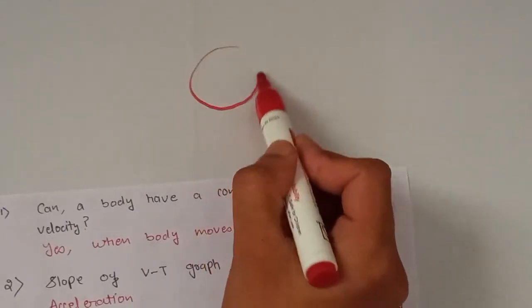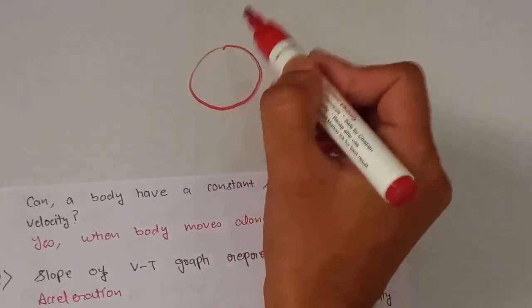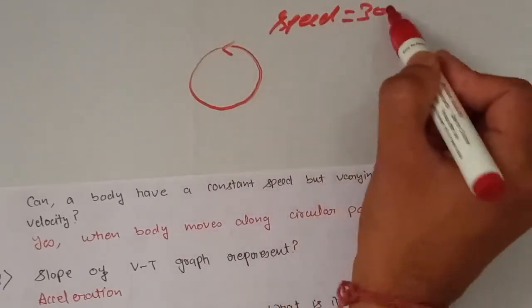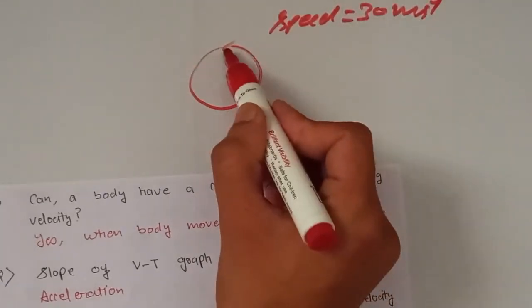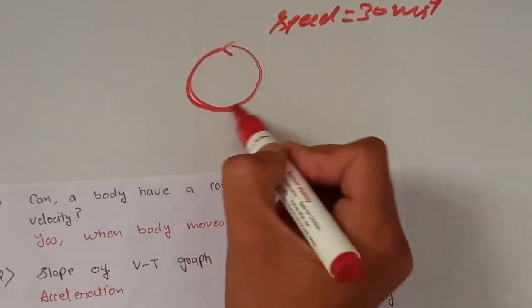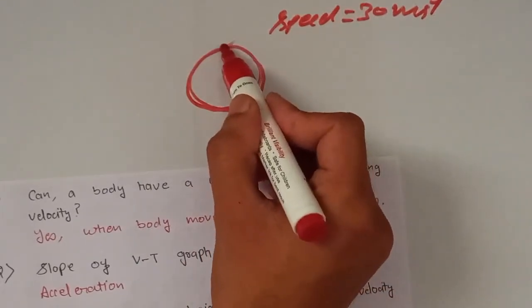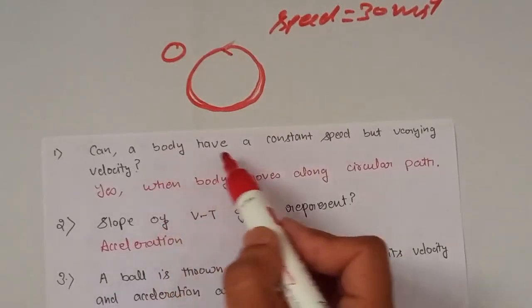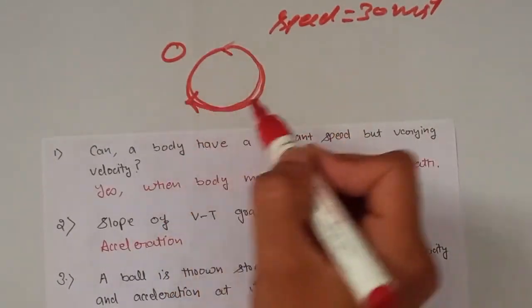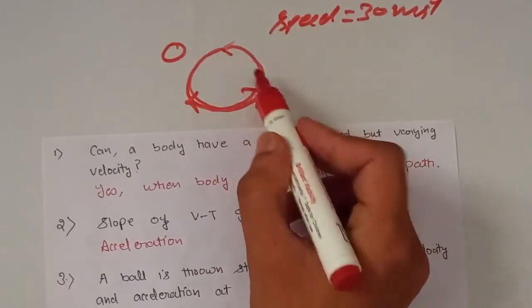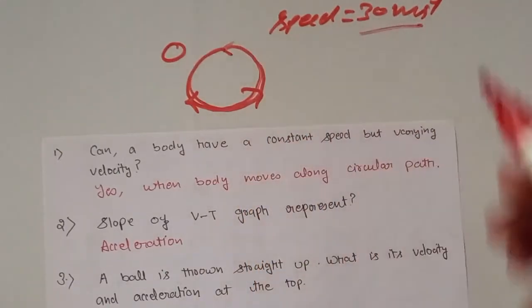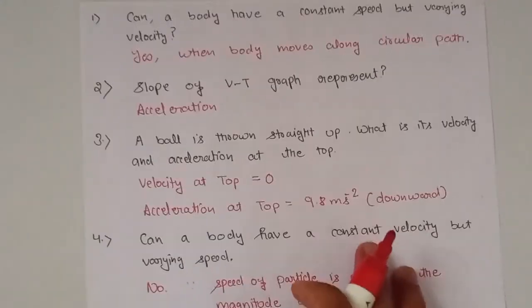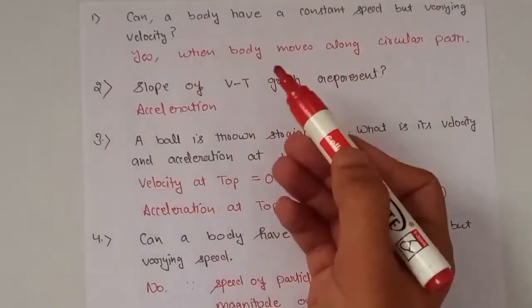Let a body move around a circle with speed 30 meter per second. When the object reaches the same position again, the displacement is 0. At every point the body has a constant speed of 30 meter per second, but the displacement is again 0. So a body can have constant speed but varying velocity.